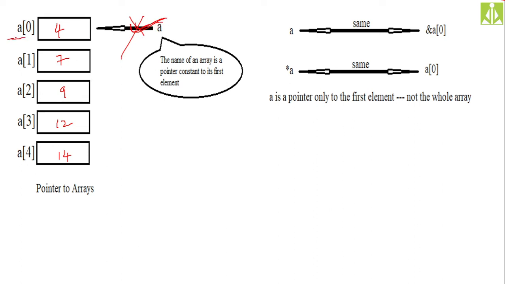Whenever you are declaring an array with name A, the array name points to the first element. It is the developer's strategy. Nothing is in our hand to alter this condition. Whenever you create an array of a specific type, automatically the identifier of that array will become a pointer constant to the first element.